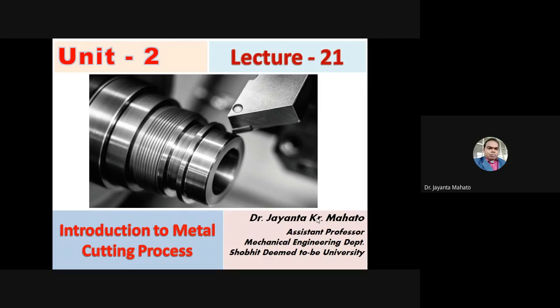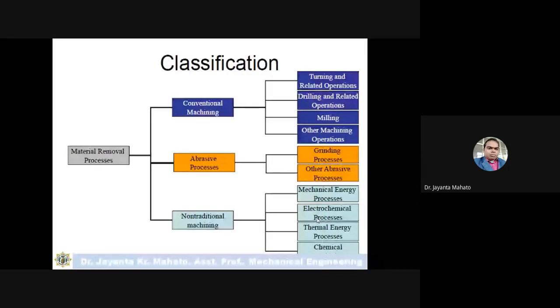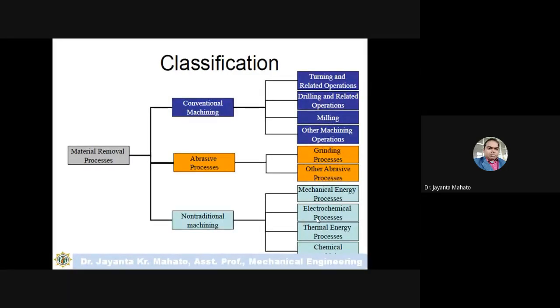So these metal removal processes are actually of three types. One is the conventional machining process, another is the abrasive process, and another is the non-traditional machining process.